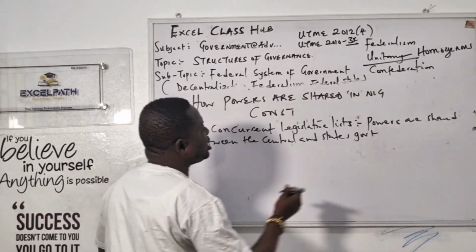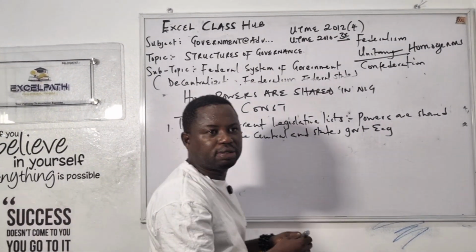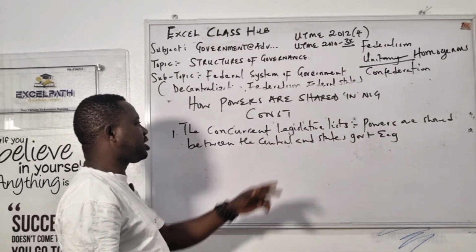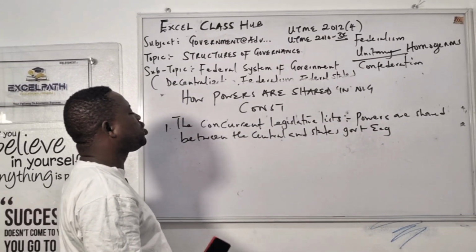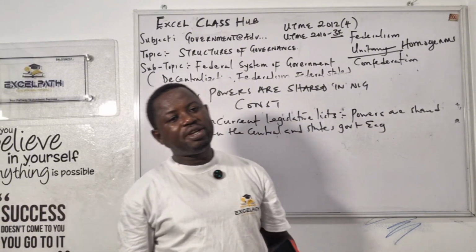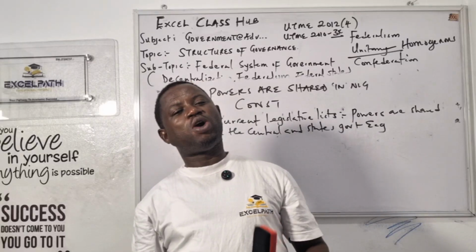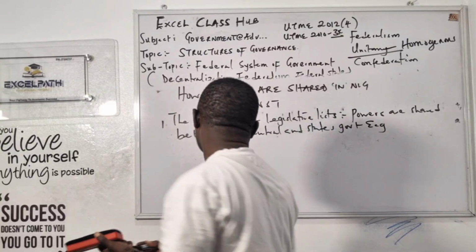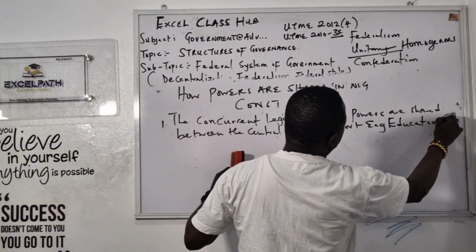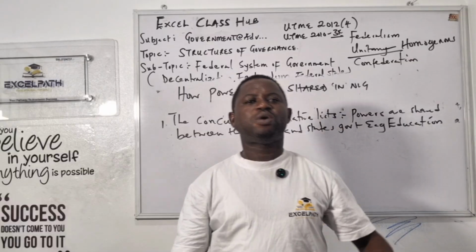Give me an example of the concurrent list. Something overseen by the central government and something overseen by the state. On the concurrent legislative list, powers are shared between the central and state governments, so both of them have power over this. In the Nigerian constitution, the state has power over it, while the federal government also has power over it. An example of this is education.